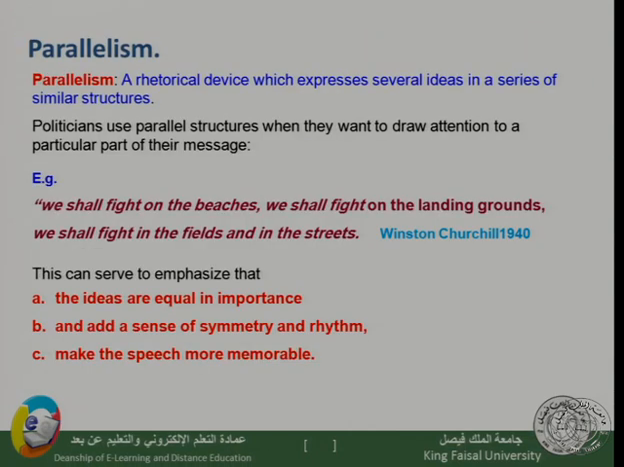Next, we will talk about another rhetorical device, which is called parallelism. Parallelism is a rhetorical device which expresses several ideas in a series of similar structure. Politicians use parallel structure when they want to draw attention to a particular part of their message. Again, parallelism is when the structure of the sentence is parallel. You have more than one similar structure, but those structures are almost the same structure-wise. As we said, this type of rhetorical device is used by politicians.